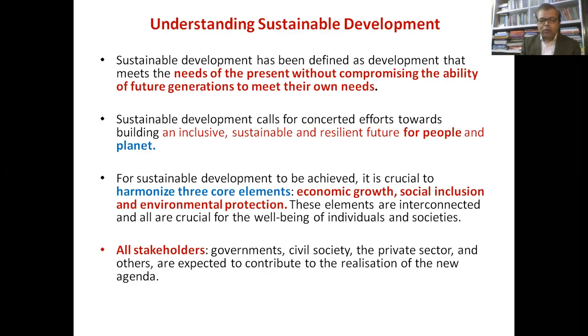And then we're talking about the stakeholders. The governments are the stakeholders, the private players are the stakeholders, and at the same time, the civil society is the stakeholder. The civil society that consists of people like you and me and all other common people who are neither part of the government nor part of the corporate sector. So this identification of three specific sets of stakeholders is again a very important thing.